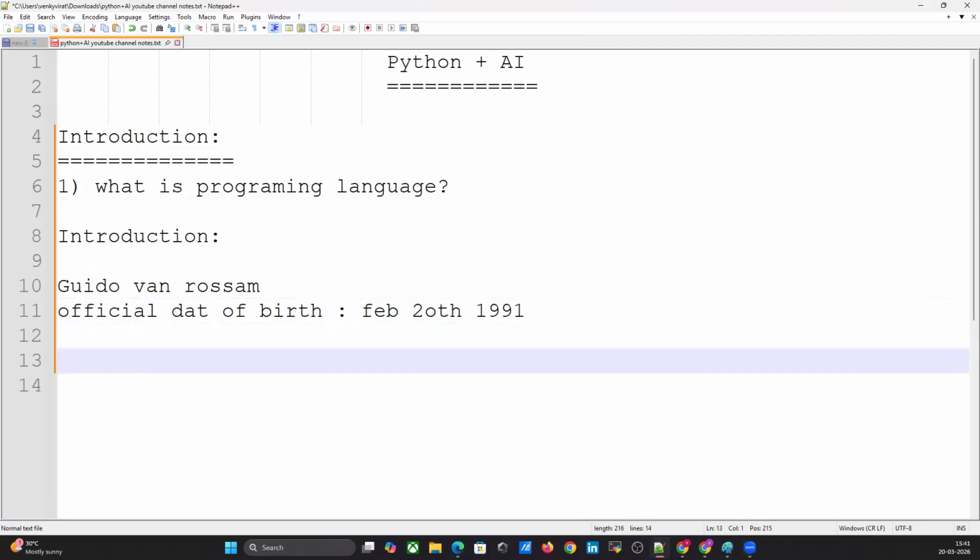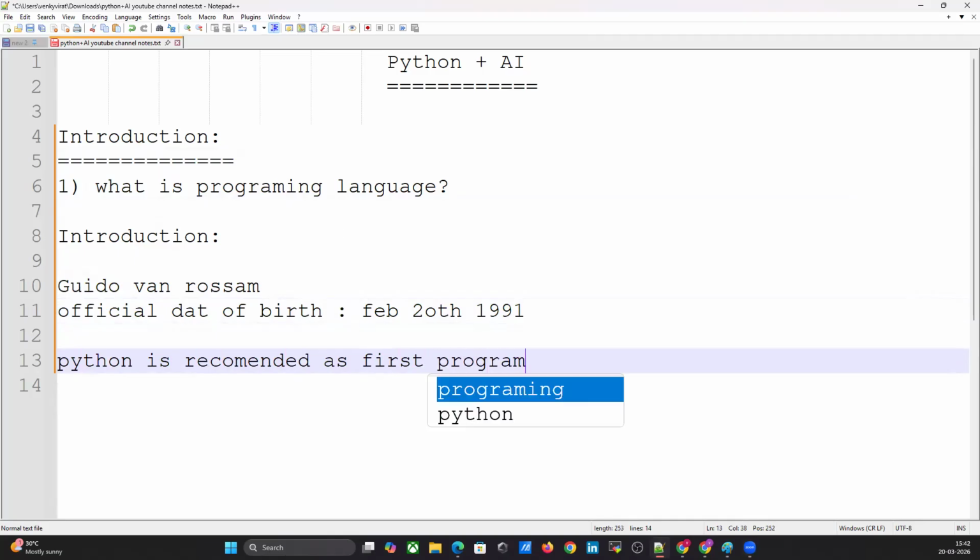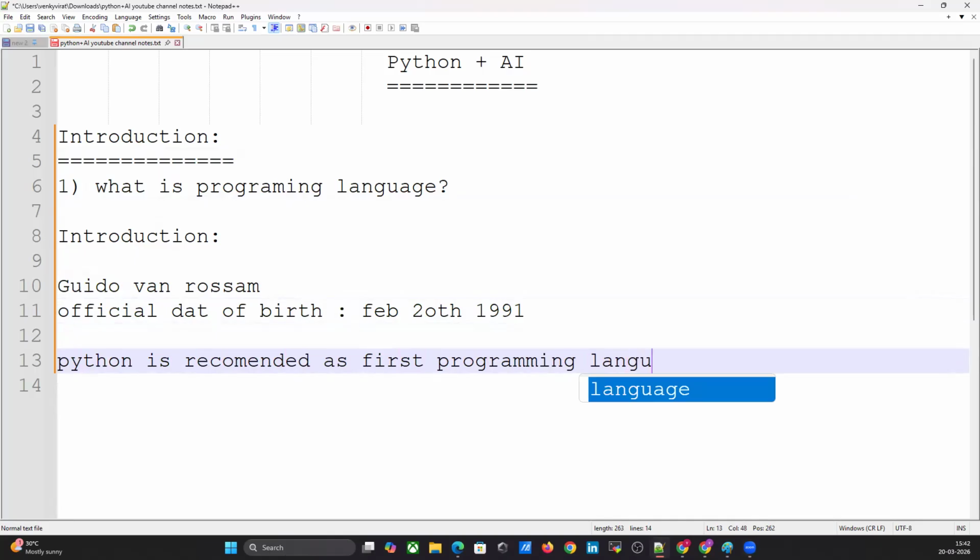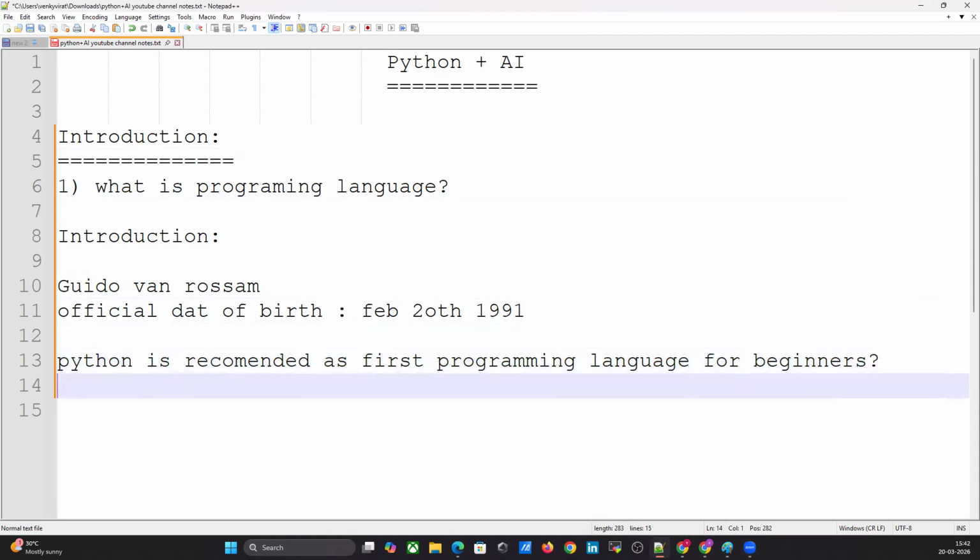This is my slogan: Python is recommended as a first programming language for beginners. Why? Because Python is a very simple language. Believe me, Python is very simple. It is just English statements. If you know English, then Python is very simple. Every syntax is very easy.